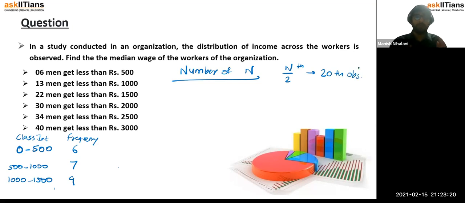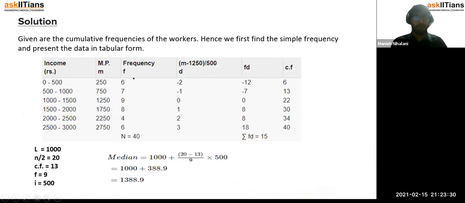Now your aim should be to determine where this 20th observation is lying, or where this 20th man is lying, ठीक है? So you would first formulate this table, that is 0 to 500 में there are 6, 500 to 1000 में there are 7, and so on, ठीक है? Your total number of men are 40. So first you would say n by 2 is 20, right? So you have to calculate where your 20th observation is.